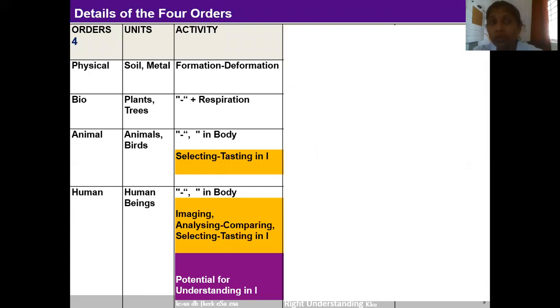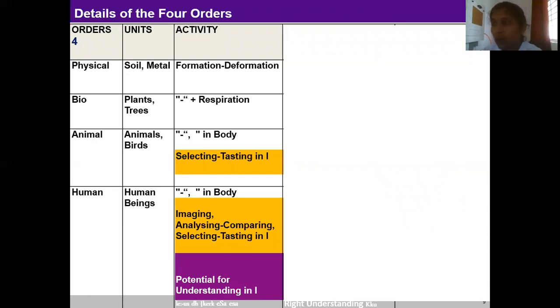Now we will talk about the four orders in detail. We have already discussed that we have four orders: physical, bio, animal, and human. The physical order, as we referred to previously, includes soil, metal, and air; all of this comes under the units of the physical order. Then the bio order: plants and trees. Animal order: animals and birds. Human order: human beings. When we talk about the activity in the four orders, each order is characterized by certain activities.